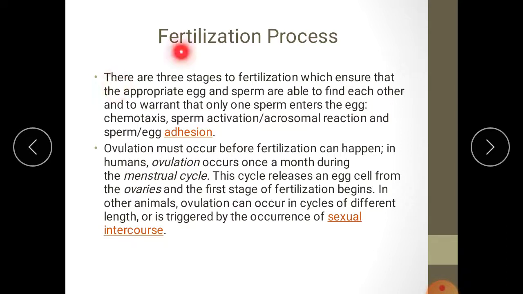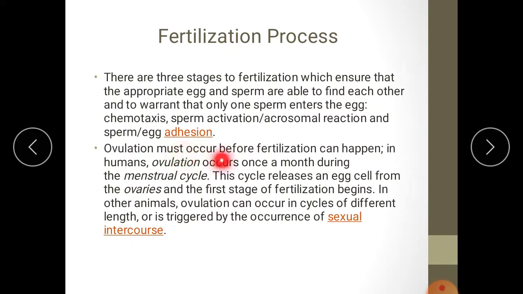So during the process of fertilization, several steps do occur. There are 3 stages to fertilization which ensure that the appropriate egg and sperm are able to find each other and to warrant that only one sperm enters the egg. Chemotaxis, sperm activation, acrosomal reaction, and sperm-egg adhesion take place.